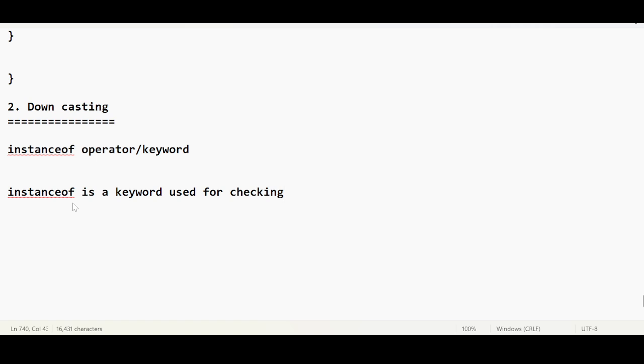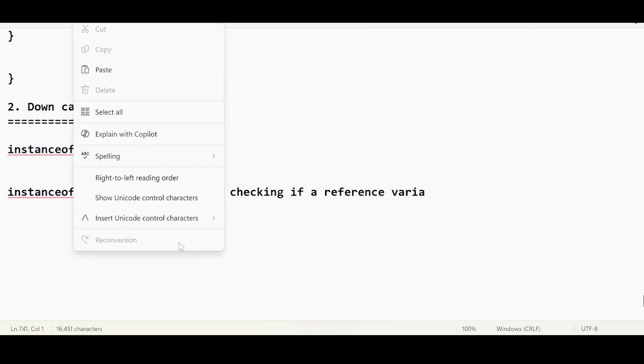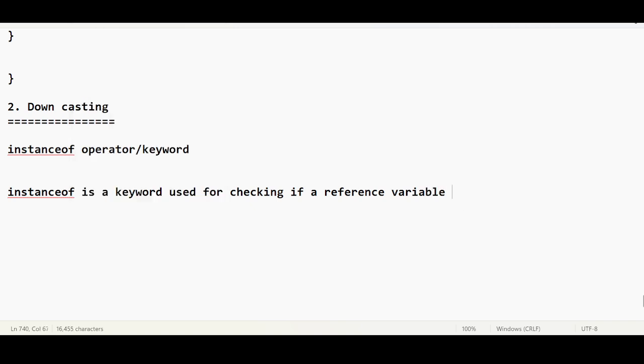What kind of checking is it going to do? It checks if a reference variable contains a given type of object reference or not.